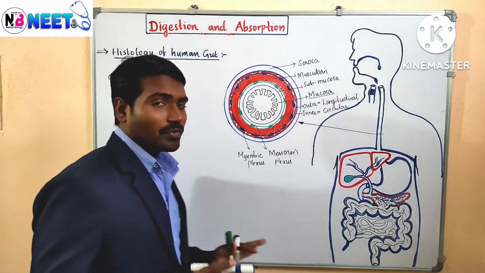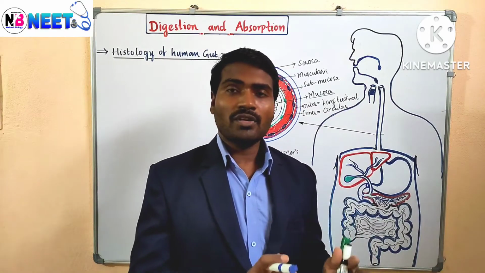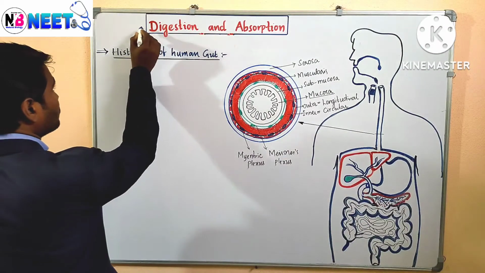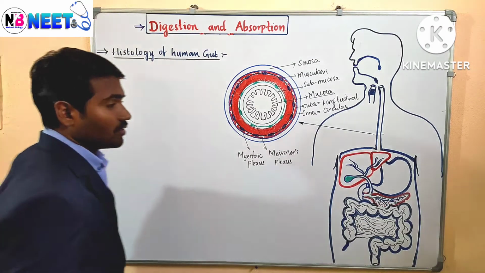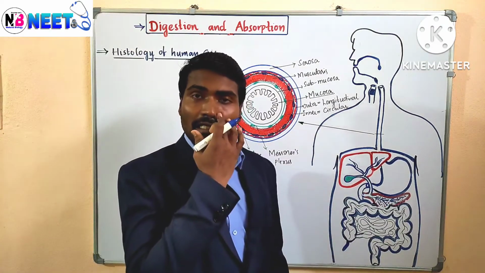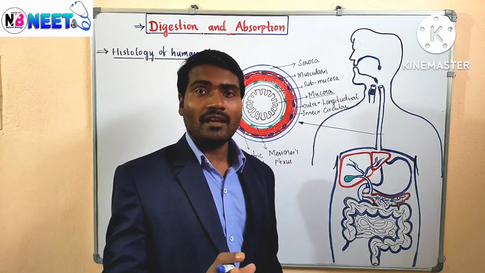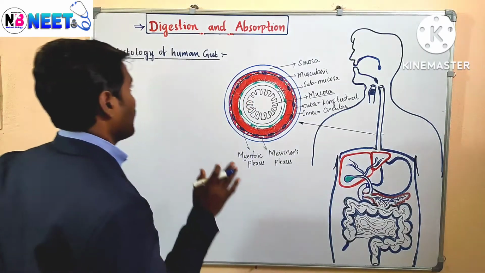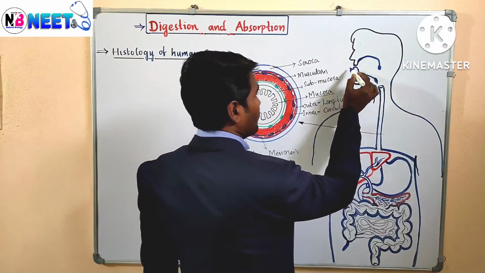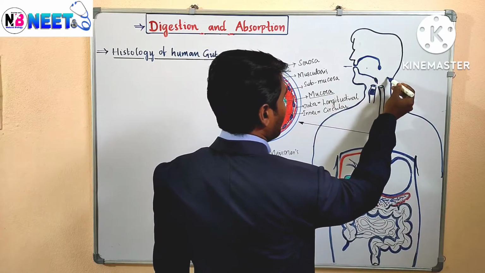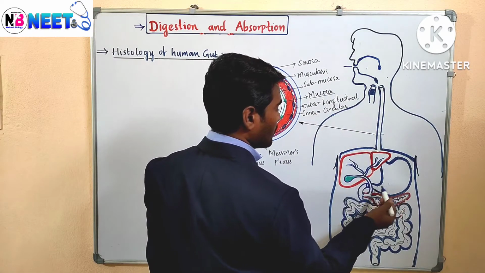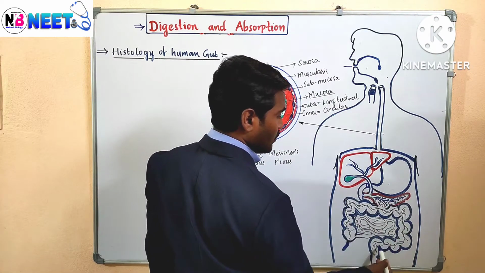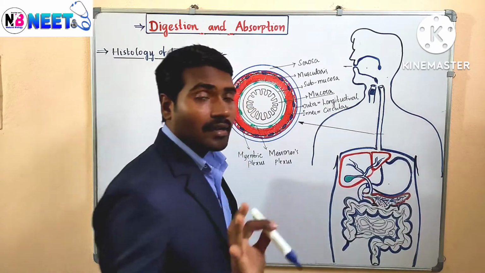So today's topic is chapter 21, digestion and absorption of NCERT. Already we have completed the structure of the digestive tract or alimentary canal, also known as gastrointestinal tract. This is the alimentary canal. We start with the mouth, buccal cavity, pharynx, esophagus, stomach, small intestine, which is a highly folded area, large intestine, rectum, and finally anus.